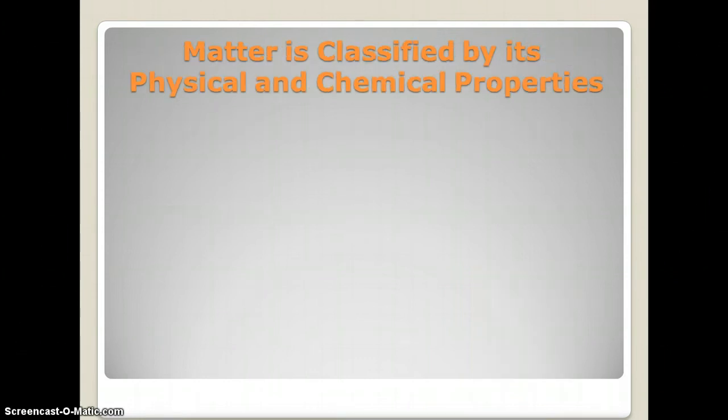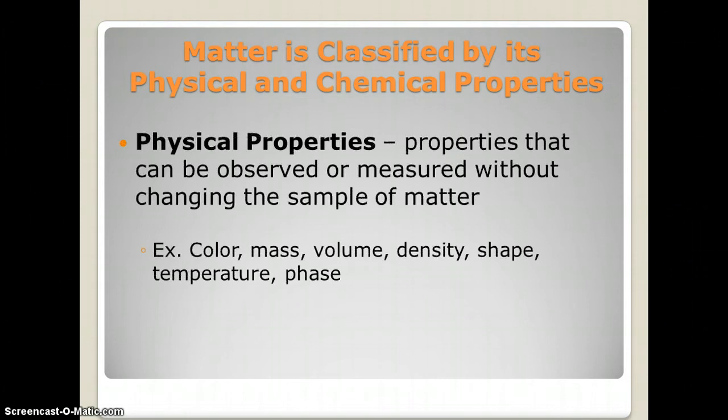Now, matter is classified by its physical and chemical properties. And so the physical properties are properties that can be observed or measured without changing the sample of matter. So color, mass, volume, density, shape, temperature, phase. We can measure all those, we can observe all those without having to change that sample of matter.